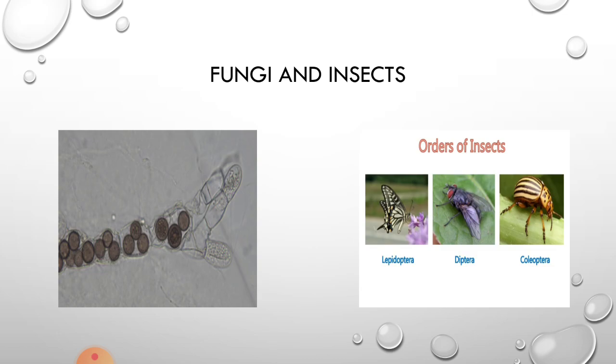In this slide, you can see on your left the Olpidium brassicae fungal organism. On the right, you can see different insects belonging to orders like Lepidoptera, Diptera, and Coleoptera.